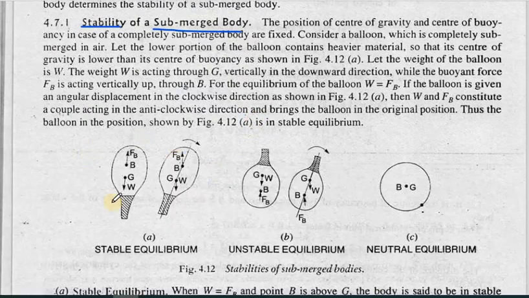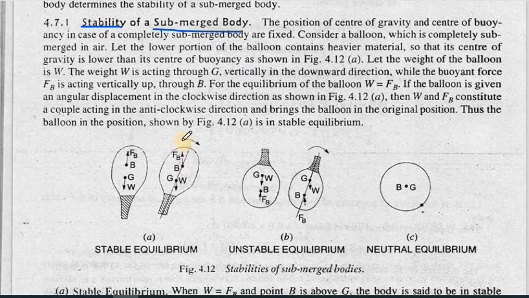As you can see, we are considering a small balloon over here. The point G represents the center of gravity, the point where the total weight of the body will be acting, and point B represents the point where the buoyancy force will act, and FB is nothing but the buoyant force. If we apply a clockwise movement to this particular body, what will happen? The weight is moving in this direction and the buoyant force is moving in this direction.